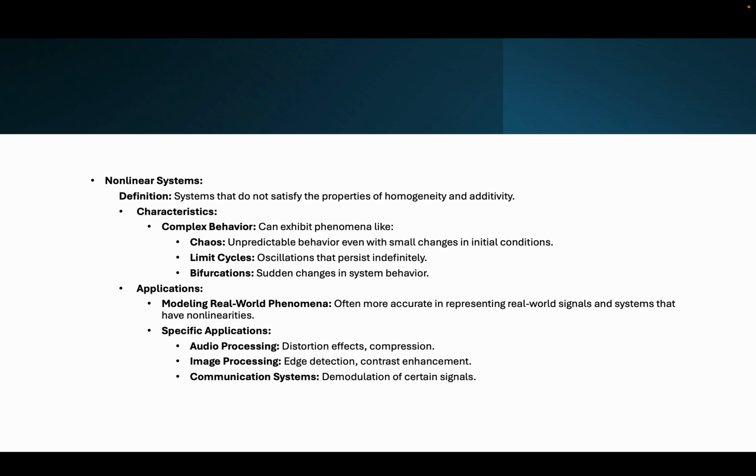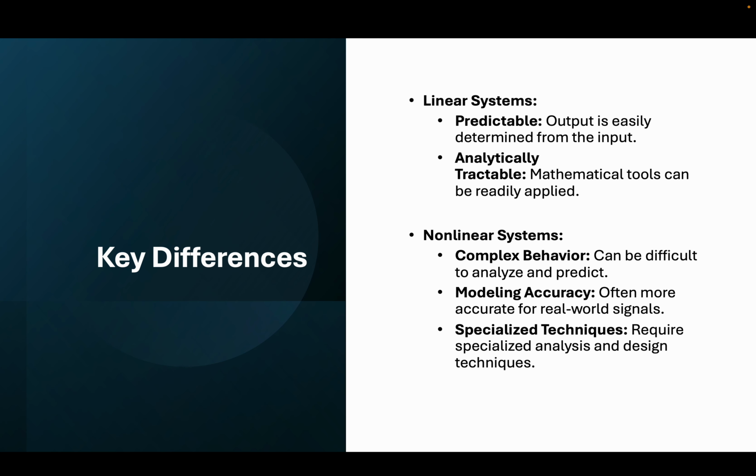For example, if you want to build a system for voice generation, the system to be built is not a linear system, because there are different modulations we need in the sound. That is possible only with the help of non-linear systems.